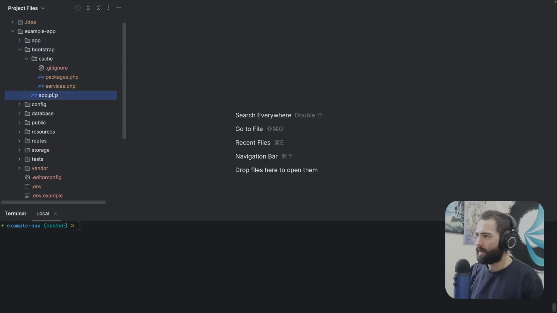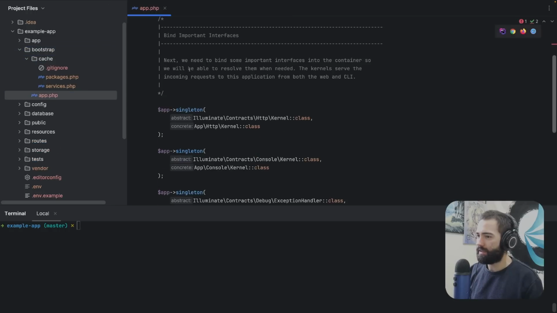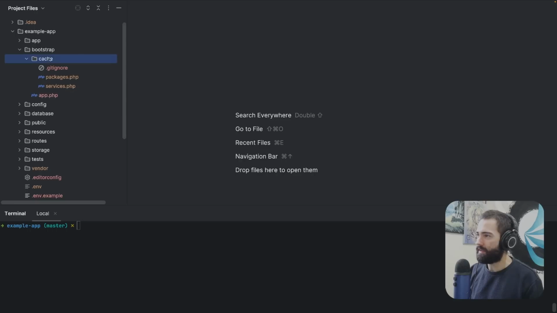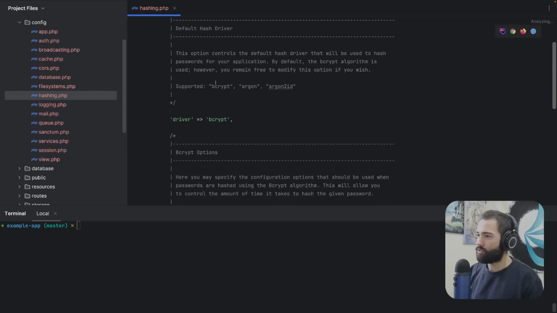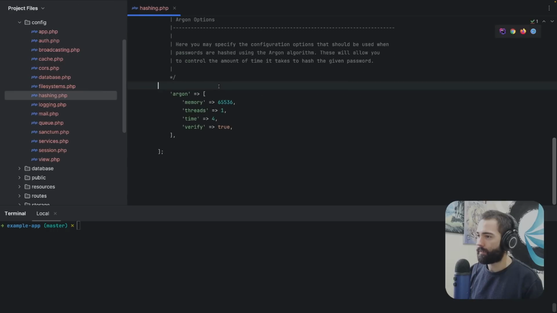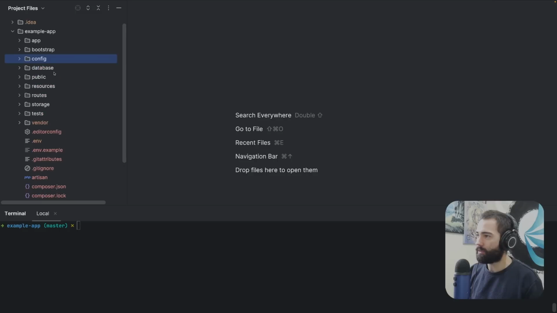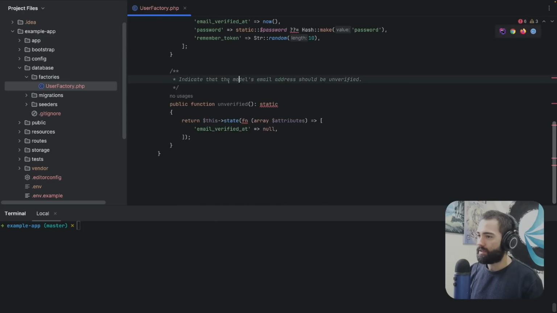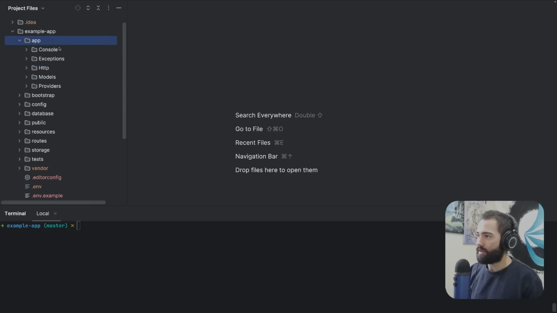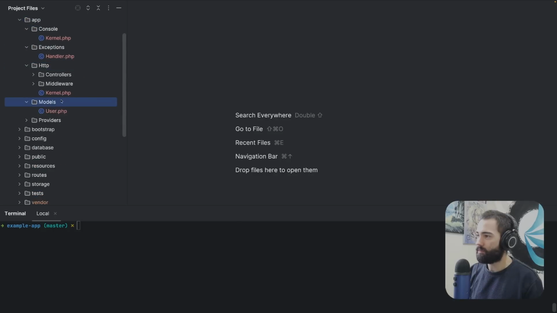So Bootstrap, let's quickly have a look at that. This looks mighty scary, so I'm gonna go ahead and hide that. Configuration, again, this looks actually pretty scary, so I'm not going to look into that. Database, factories, use factory. This, again, looks very, very scary, so I'm not going to look at that. We have console, exception, HTTP.